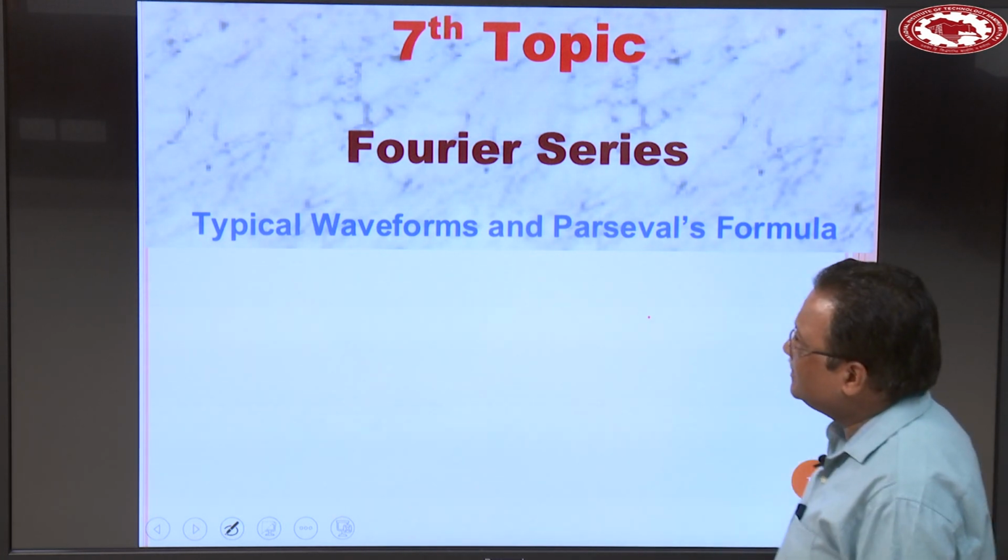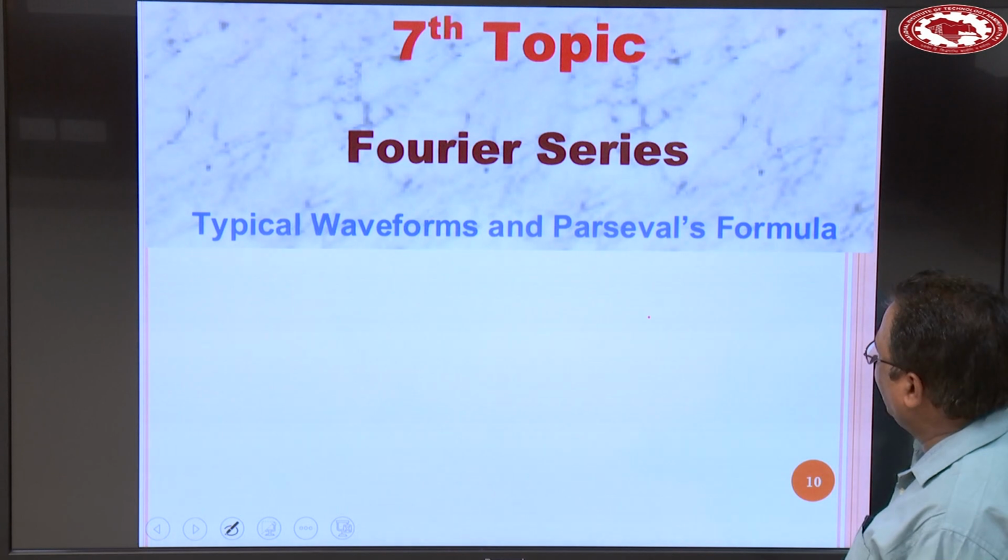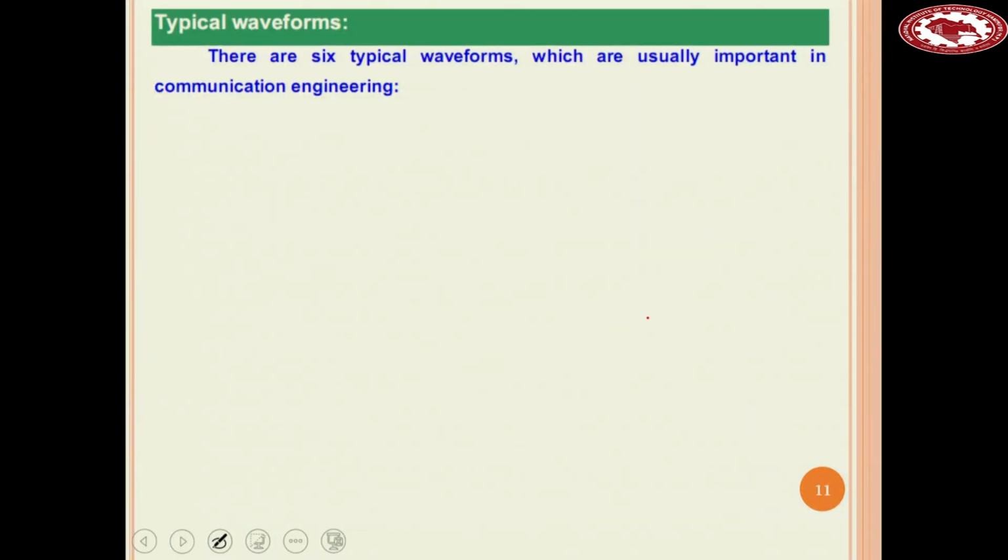Now the next topic is typical waveforms and Parseval's formula. There are 6 typical waveforms which are usually important in communication engineering. Not only communication engineering, but a few of these waveforms play a very, very important role even in electrical engineering.